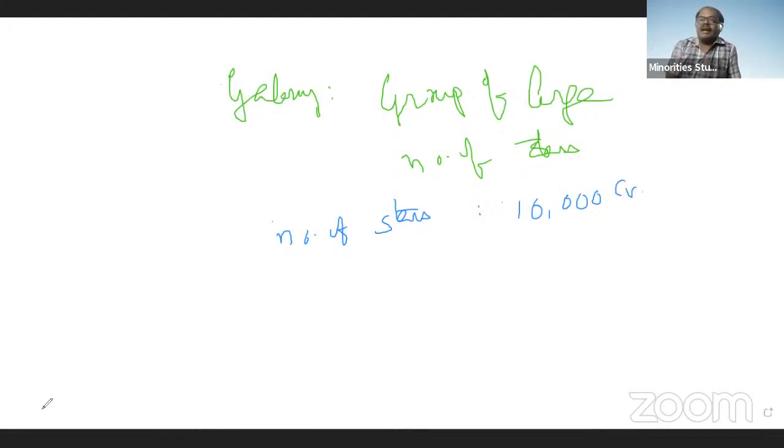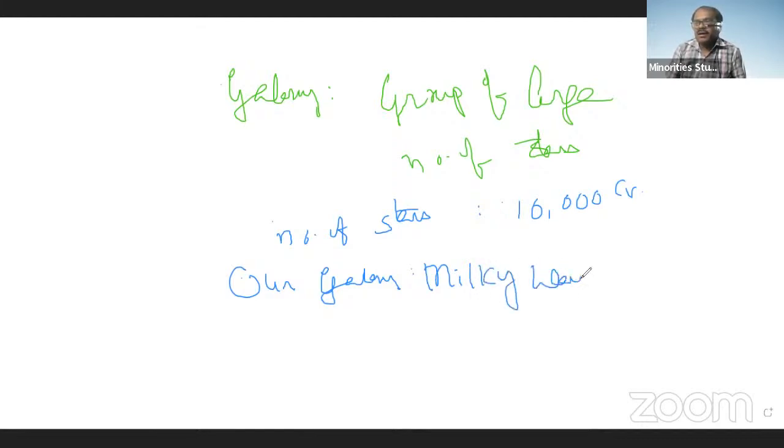Then what is our galaxy? Our galaxy is the Milky Way. In other words, it is also called Akash Ganga. The Milky Way.